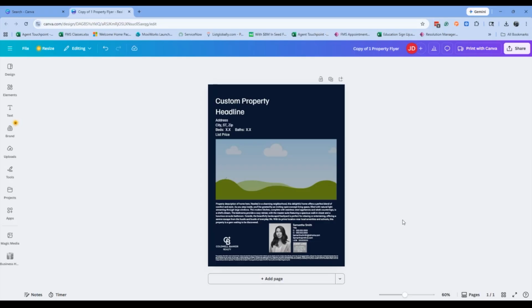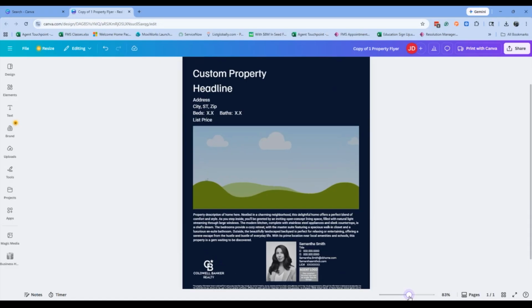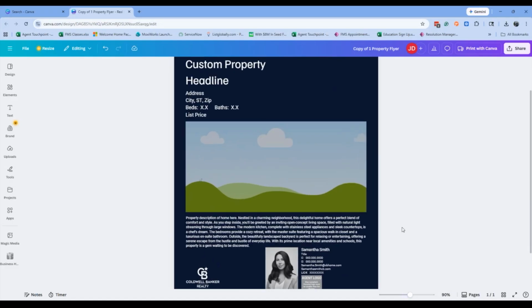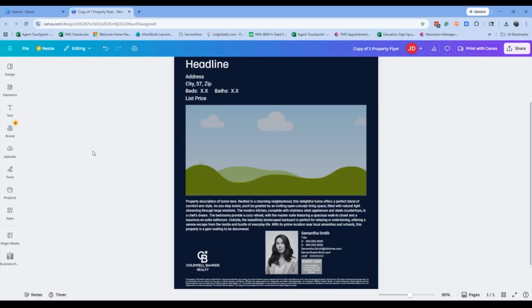To get started in this workspace, I like to slightly zoom in on my project by clicking on this scroll option near the bottom right. And then we can start off by uploading our content into this file. In the future, Canva will work with Desk to bring in your profile information along with your headshot, but in this case, it is very easy to upload that manually.